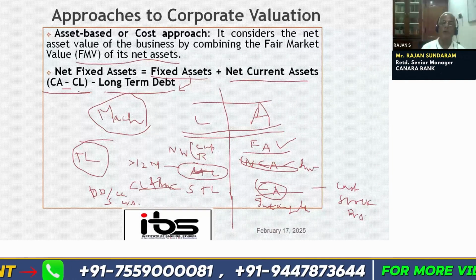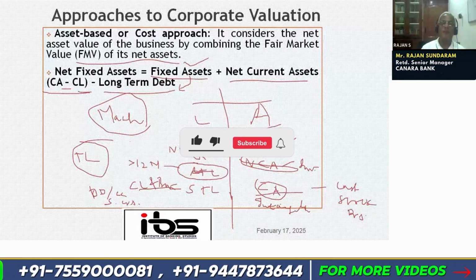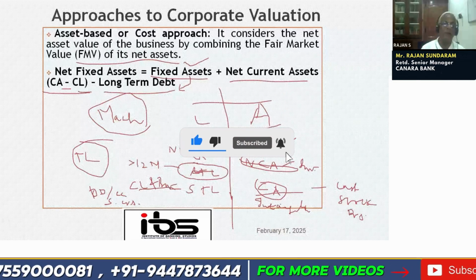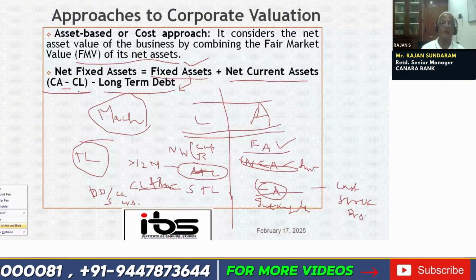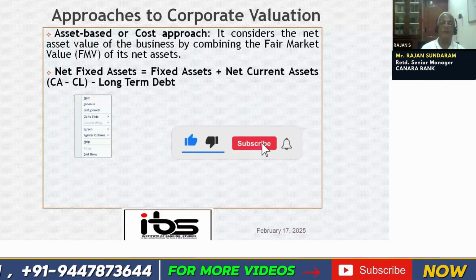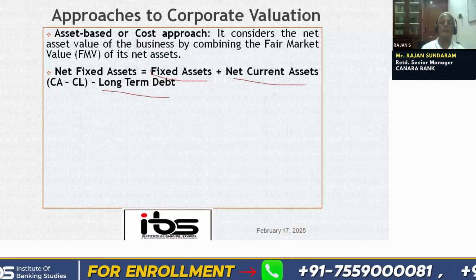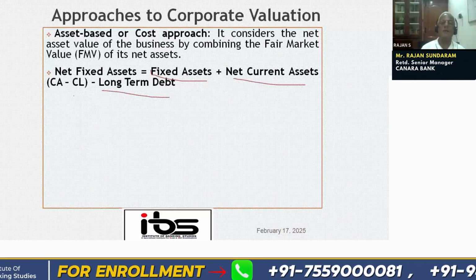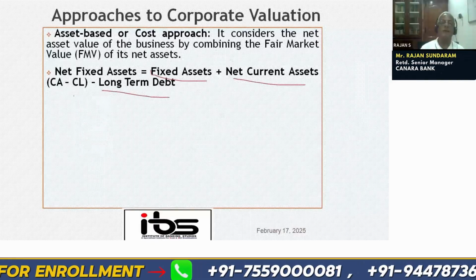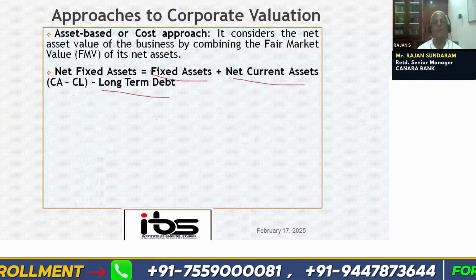So for what we are doing, the fixed assets we have taken. Fixed assets are created out of long-term liability or long-term debt. So from the fixed assets, we are reducing the long-term debt. So we get fixed assets minus long-term debt. Then net current assets, again current assets minus current liability. So this is called the net fixed assets. It considers the net asset value of the business by combining the fair market value of the net assets.